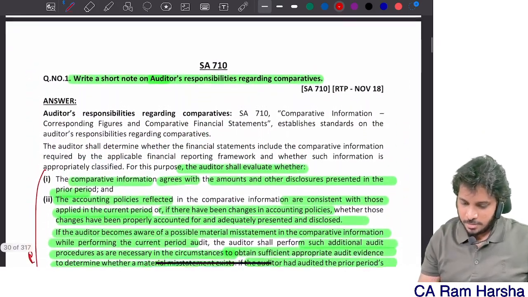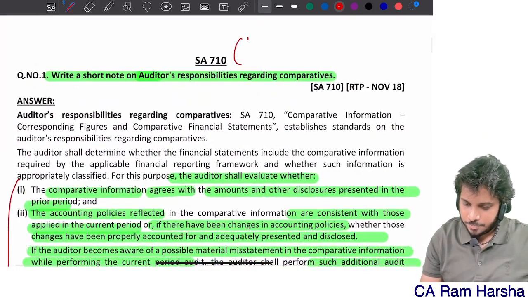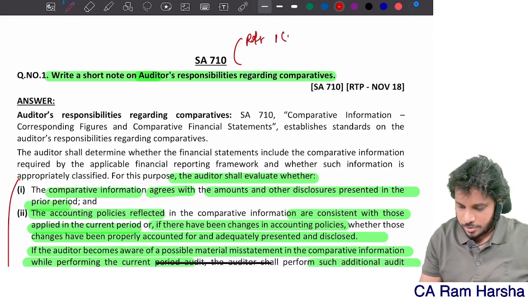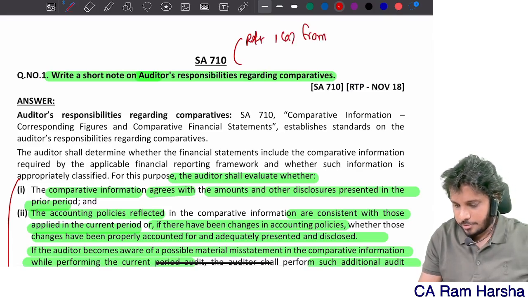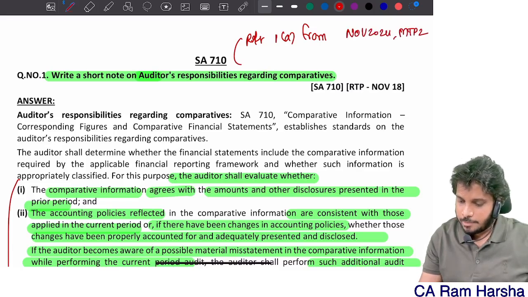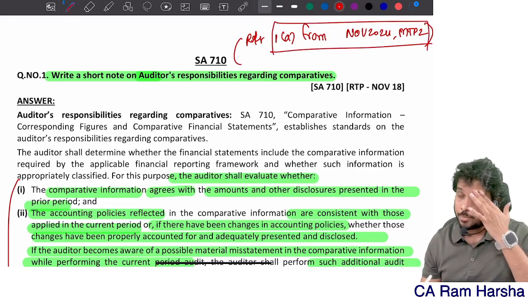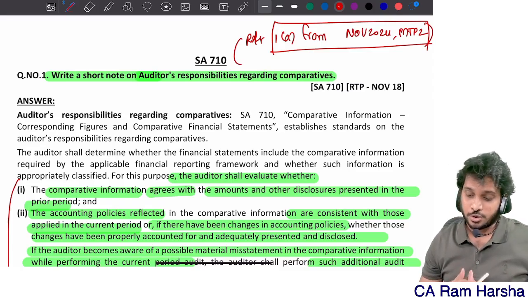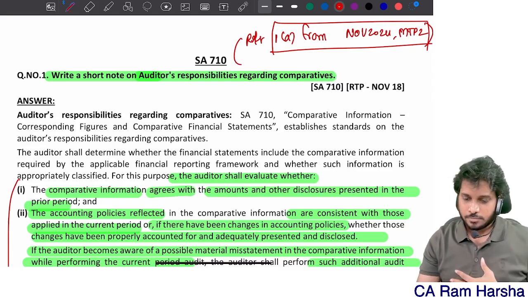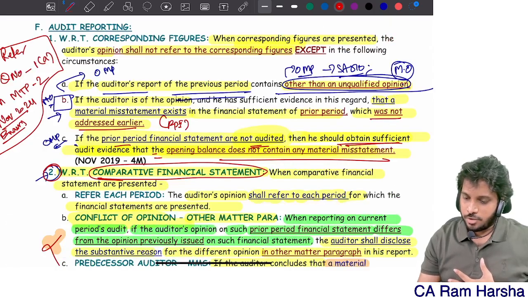Under 710, please add that. Refer question number 1A from November 2024 MTP 2. Anyhow, I will update the question bank. Next time I will incorporate this also. It's very good. The question is very good. Understood all of you?